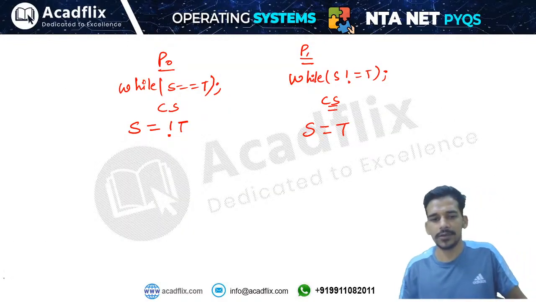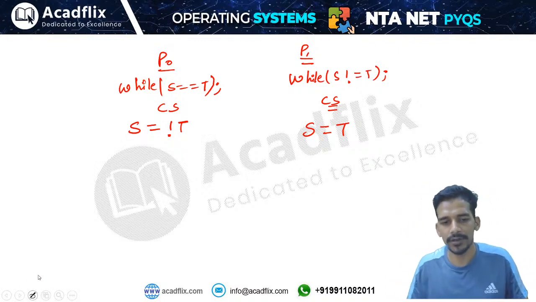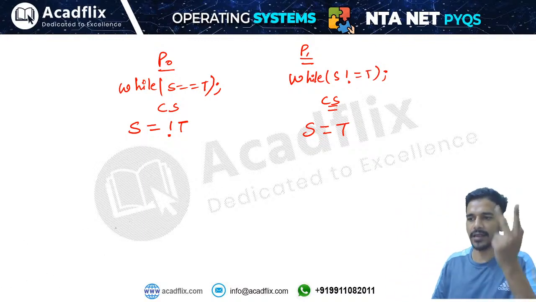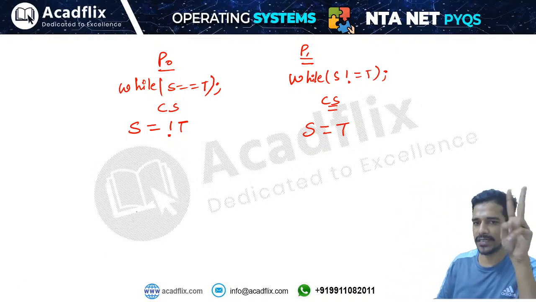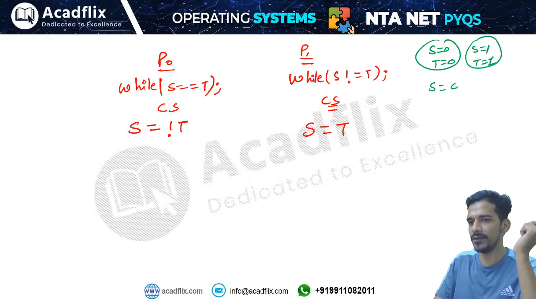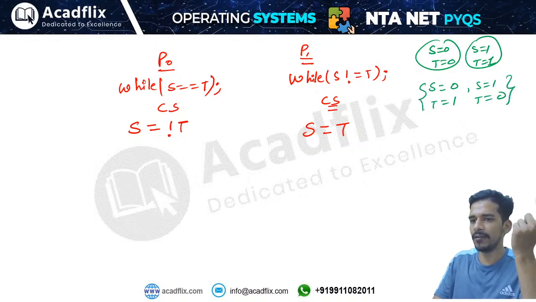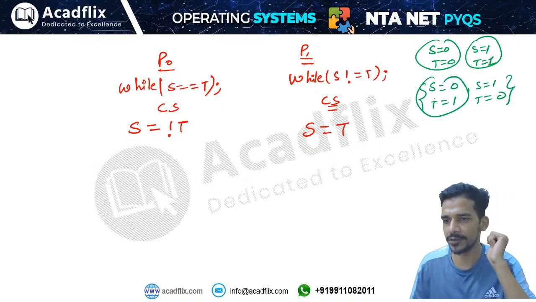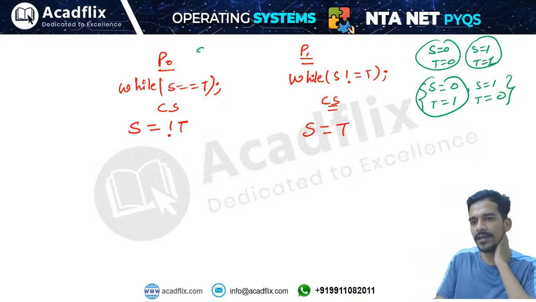So you can take any value, whatever you want. There are only two possibilities: either the values of S and T will be different or they will be the same. For example, S equals 0, T equals 0, or S equals 1, T equals 1, these are the same values. Or you can take different values, that is 0 1 or 1 0. Let me take two different values, S equals 0 and T equals 1.